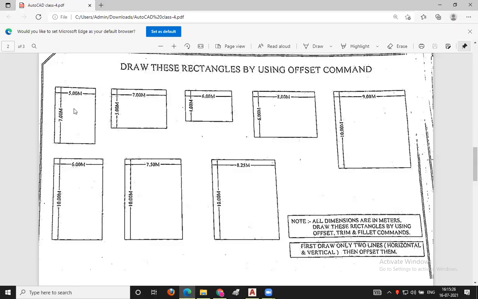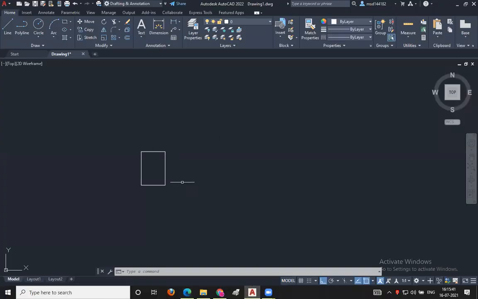Now we'll be moving towards rectangle number 2. Here, the width of this rectangle is 7 meters and the depth is 5 meters. You people should tell me the steps and I will follow you. First of all, what is the first step? Line command. What is the keyword for the line command? L enter.